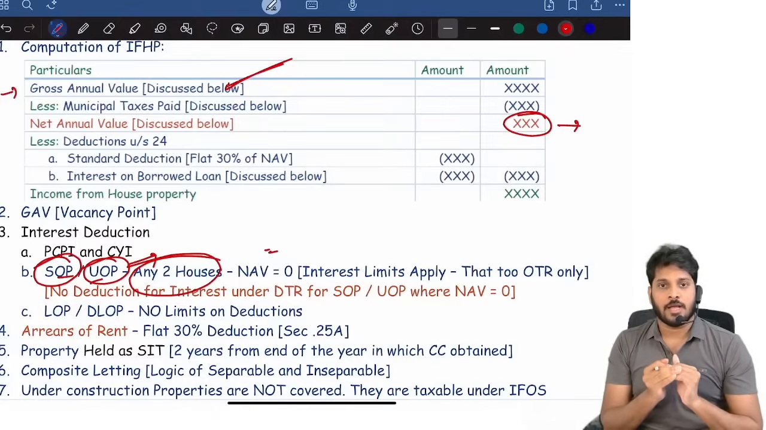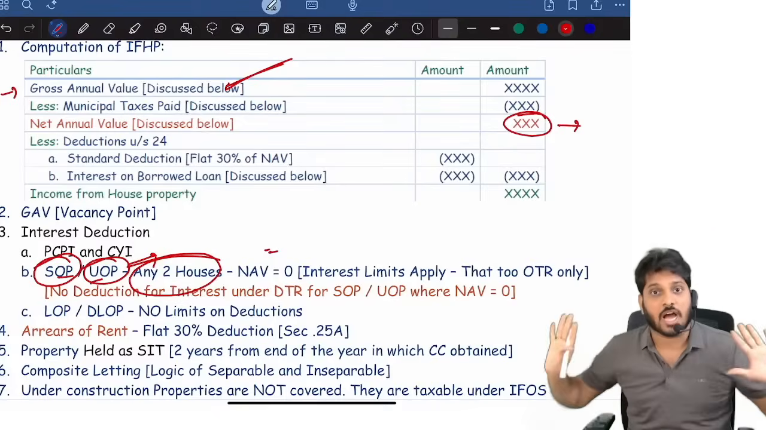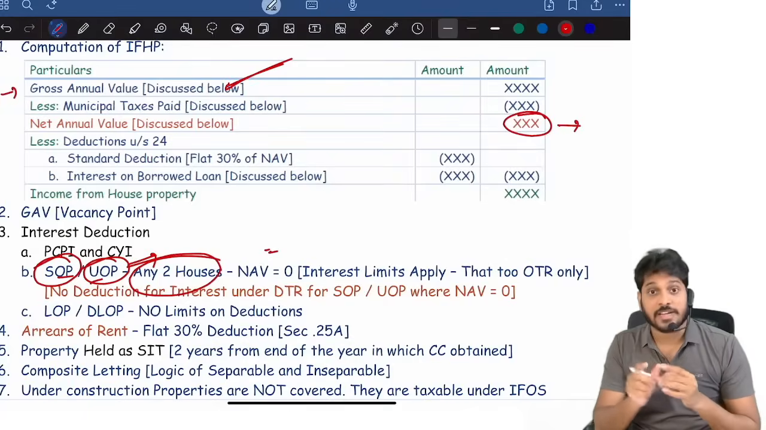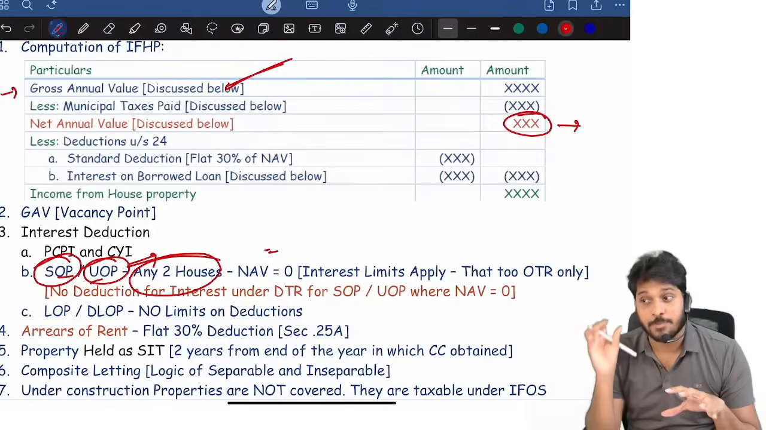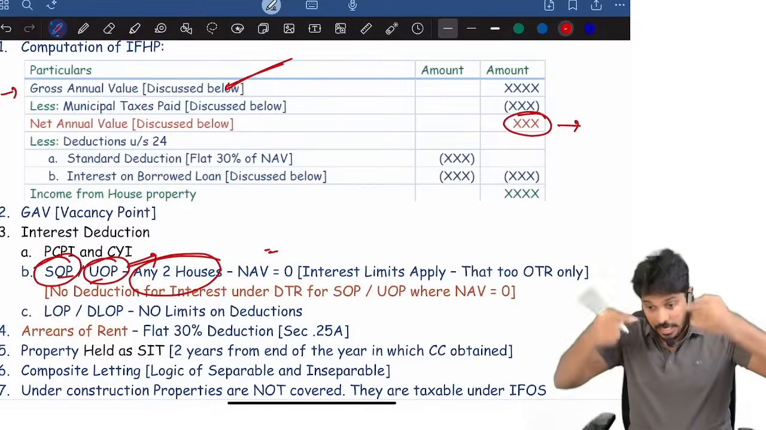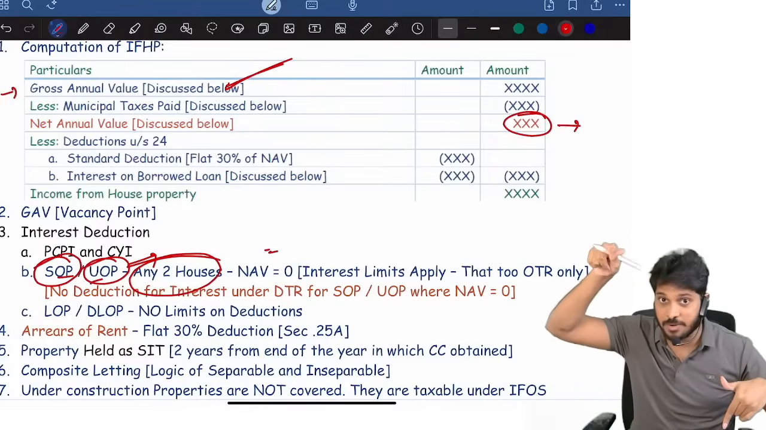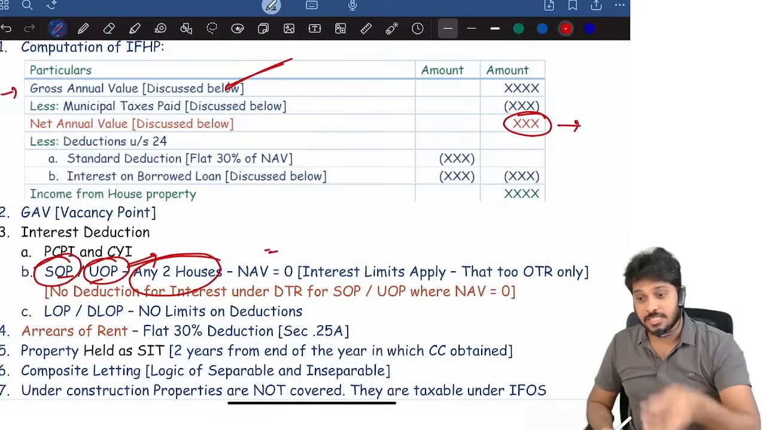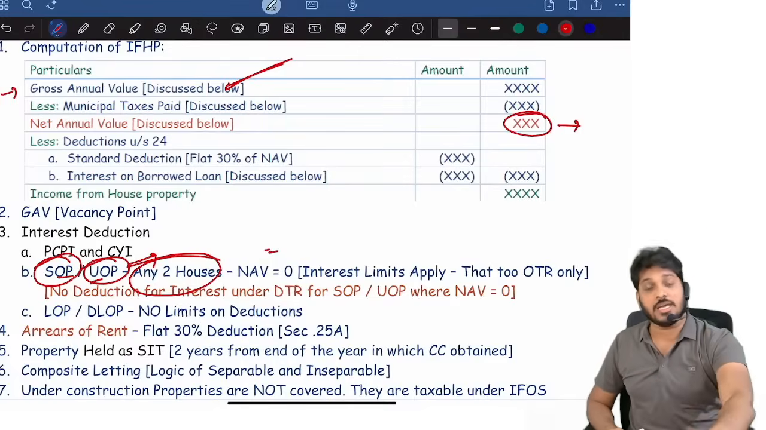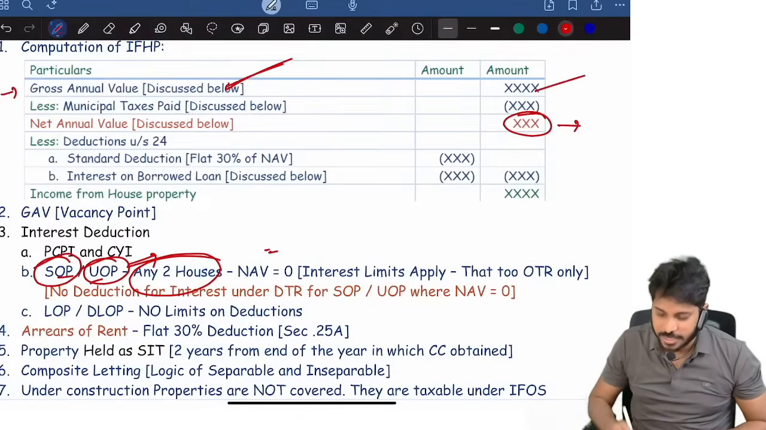Step number 3. If step number 2 is higher than step number 1, straight away take whichever is higher. Suppose step 2 value is less than step 1 and part of your property was vacant during the year, then add vacancy period rent to step number 2. Now see the revised step 2 value with vacancy period rent. Is it higher than step number 1? If yes, that is, actual rent received is less than expected rent because of vacancy, then gross annual value will be the original step 2, actual rent received. That's how actual rent received will be computed.